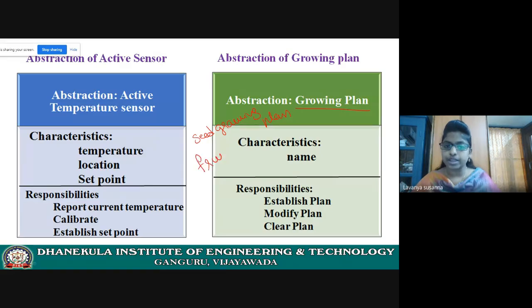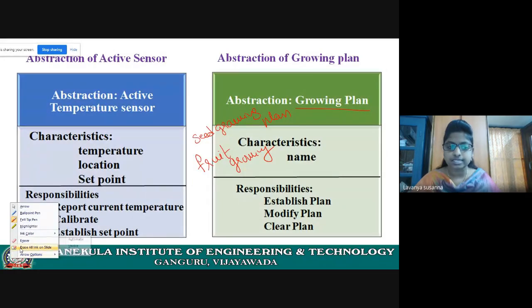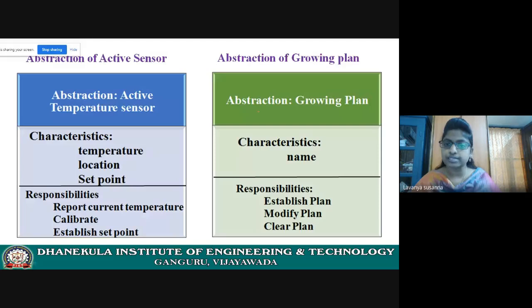Like a fruit growing plan: to produce the fruits, there will be a growing plan. You need to set all those things. It is an automated system with no human intervention. Everything must be taken care of by the automated system.